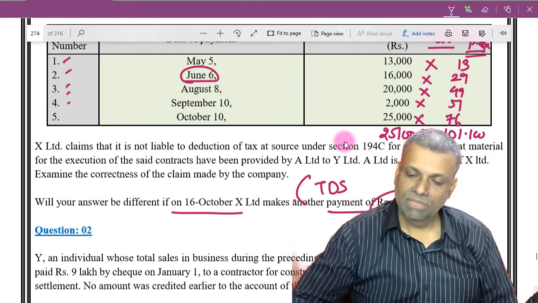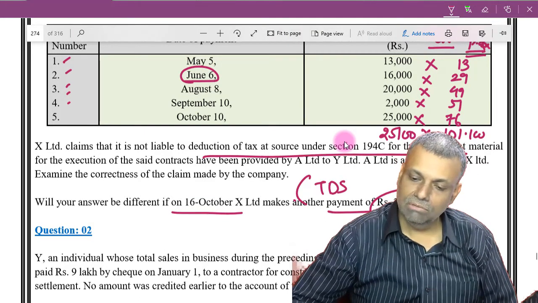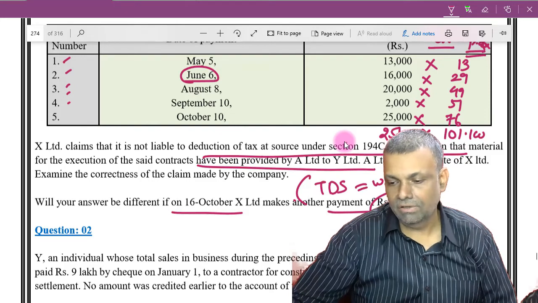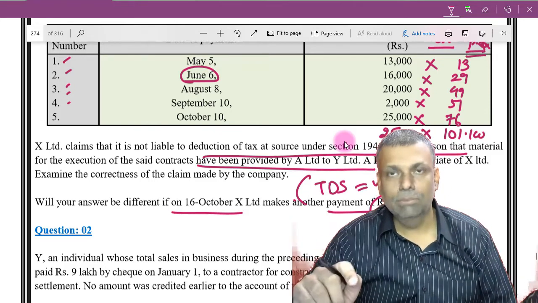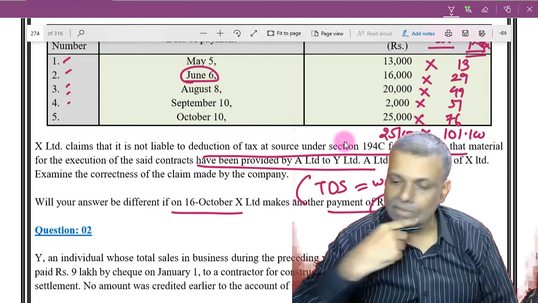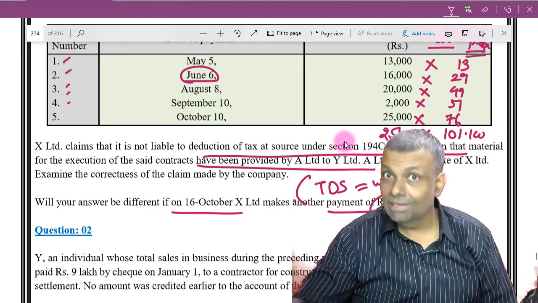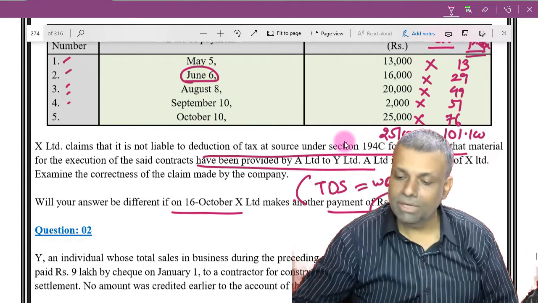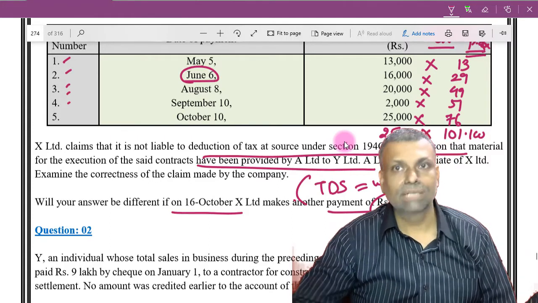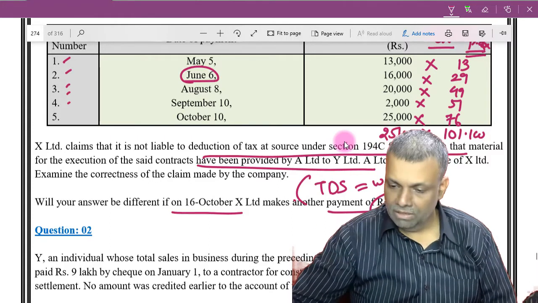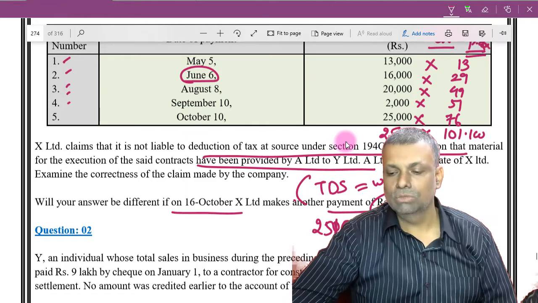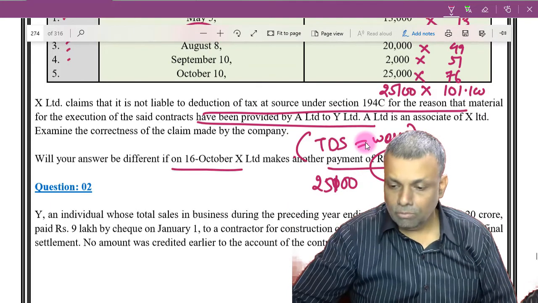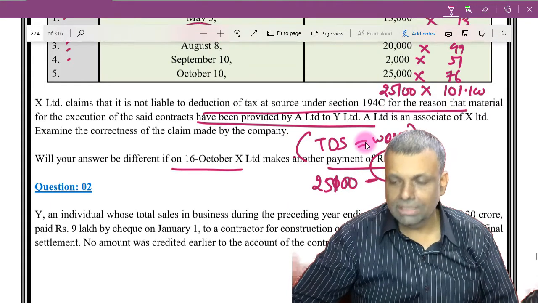Listen very carefully. Now because of this particular fact which is given to us, it is already a work contract because material is supplied by the X Limited or associate of X Limited. Okay, so it is a work contract. So that condition is satisfied. Now you're crossing the per annum limit. So you have to deduct the tax at source. Now see the fun here. You have to pay only 25,100. You have to pay how much? Only 25,100. From the 25,100, you will deduct the tax at source.